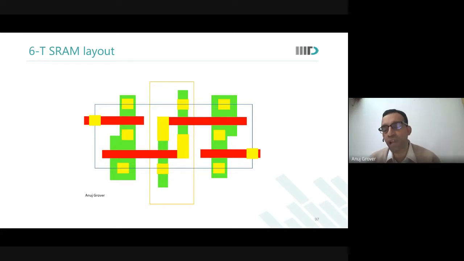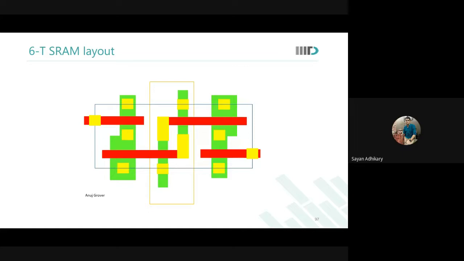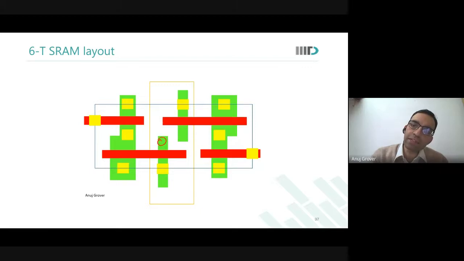Why do you use a long contact in a memory cell? To avoid that metal spacing DRC, sir. Because if I were to use two contacts, one here and one here, then there is a minimum spacing rule between contacts. I will need to put a metal one like this after ensuring that minimum spacing. By using a long contact, I can bring the two polys closer.